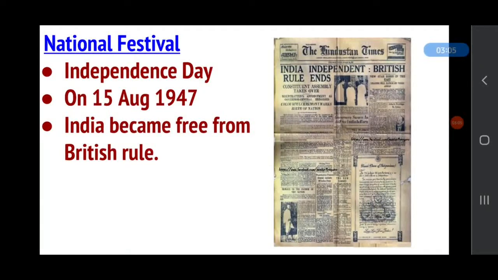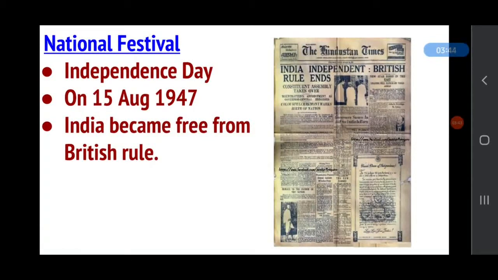But after some time, some brave people came forward to fight for India's freedom, like Bhagat Singh, Subhash Chandra Bose, Chandrasekhar Azad, and these people fought for India's freedom from Britishers, and on 15th August 1947, India became free from British rule. And to celebrate our independence, we celebrate Independence Day every year on 15th August. Many people fought for many years.